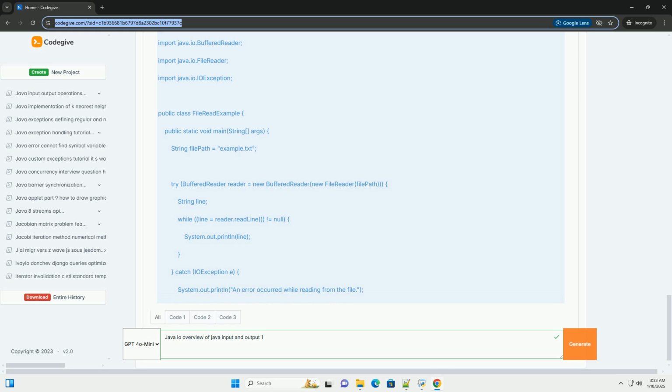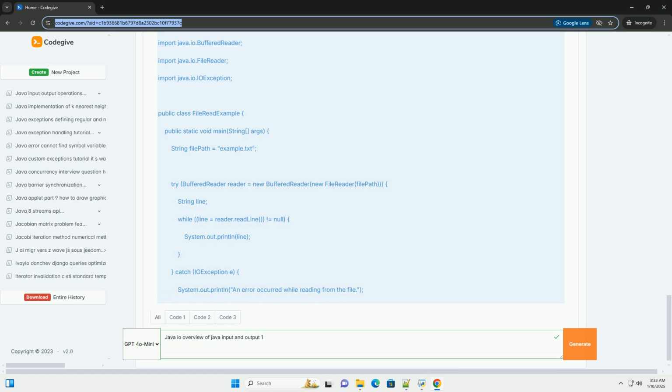Key concepts. Streams. In Java, a stream is a sequence of data. There are two main types. Byte streams handle raw binary data, for example images and audio. Classes: InputStream and OutputStream. Character streams handle character data, for example text files.